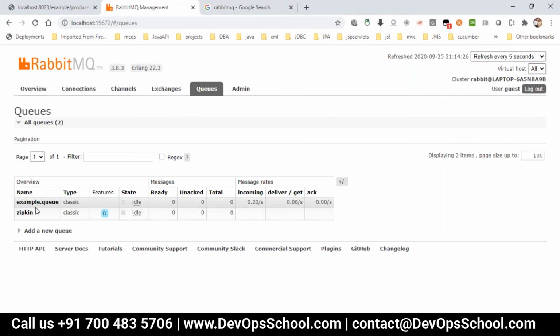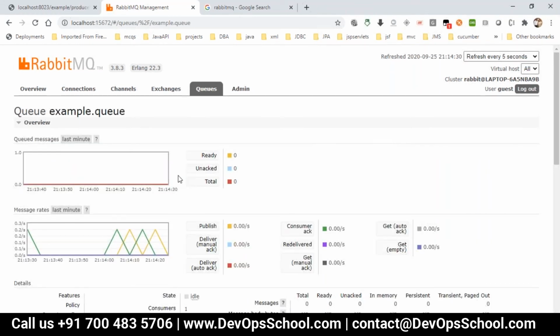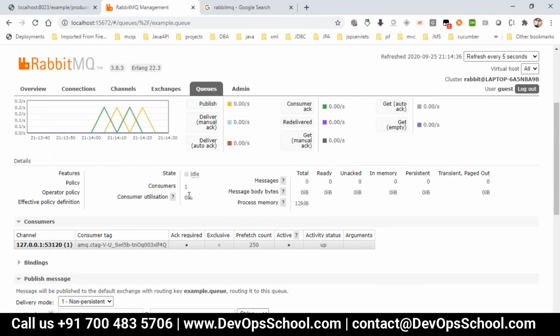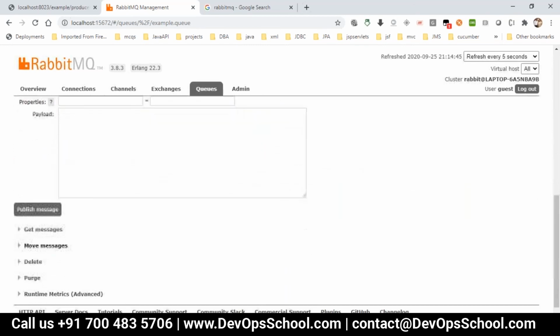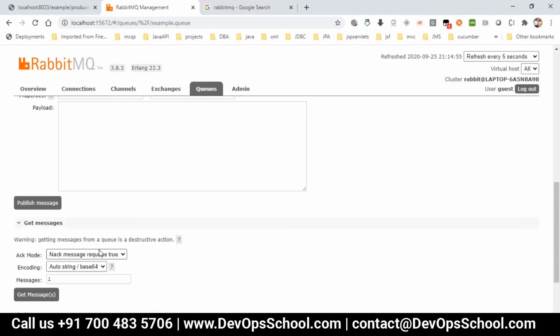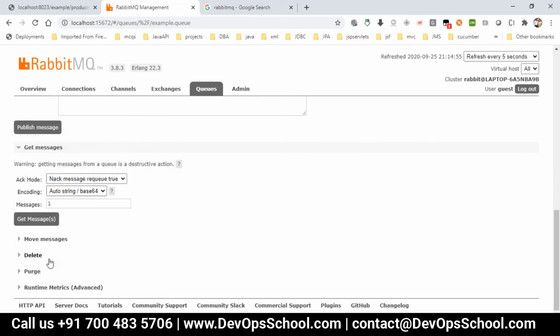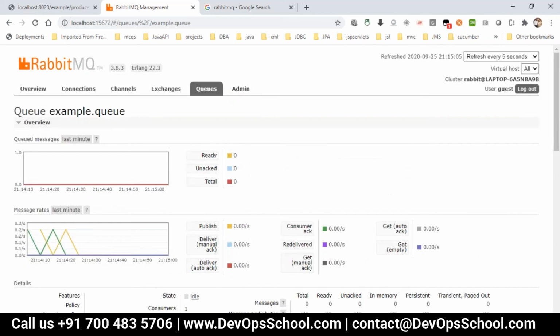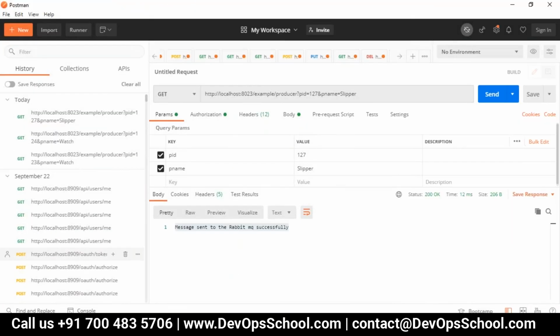In the example queue, we see ready, unacked and the total. What is the status of it? How many consumers are there? There is one consumer, idle, and the status is up. It also shows the published messages. If you want to send some messages, you can publish a message here, and we can get messages too. If you want to delete a queue, you can delete it from here. Like this, the exchange can happen with respect to any message brokers.